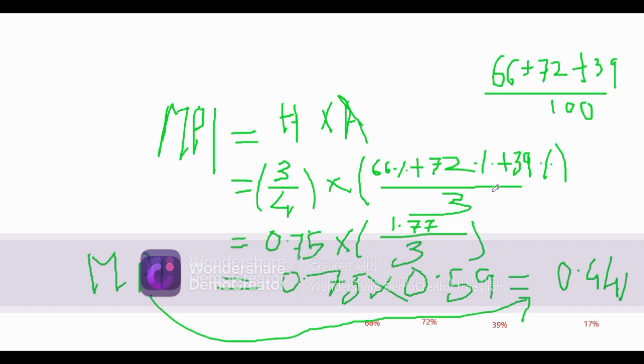Now what is the meaning of 0.44 here? 0.44 means that those households who are poor are poor by 44% of the indicators of the multidimensional poverty index. So this is how we calculate the multidimensional poverty index. I hope you have understood how to calculate the MPI and also the meaning of the MPI. Thank you very much.